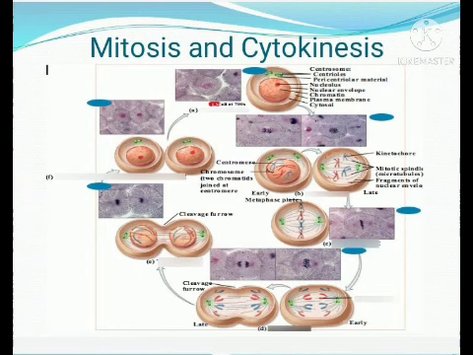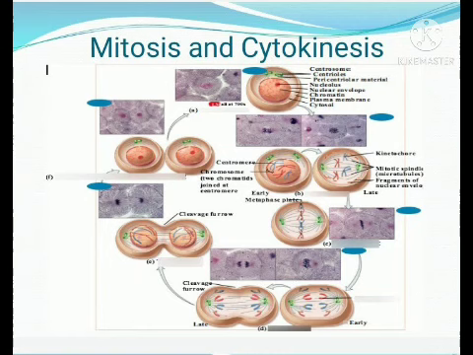The nuclear envelope forms around each chromatin mass, the nucleoli reappear, the identical nuclei form, and the mitotic spindle breaks up and disappears. With these four stages, prophase, metaphase, anaphase and telophase, the nuclear division is completed.